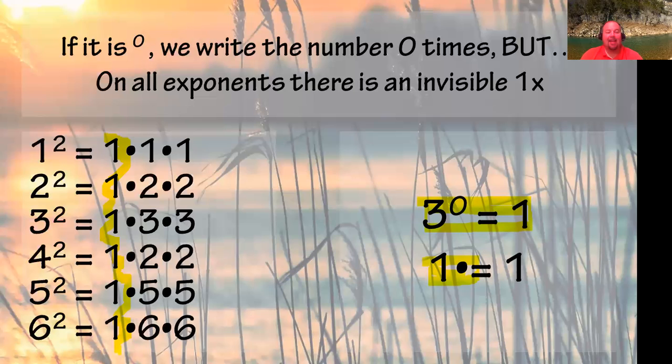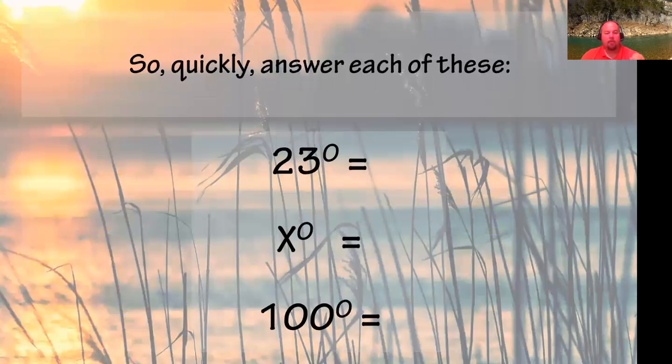So anytime you see a 0 exponent, what is the answer? 1, no matter what the number is. So on this page, quickly, what's the answer to each of these? 3 answers. If you want to pause it and work them out, you can do that. You may not need to pause it because you should know what they are really quickly.